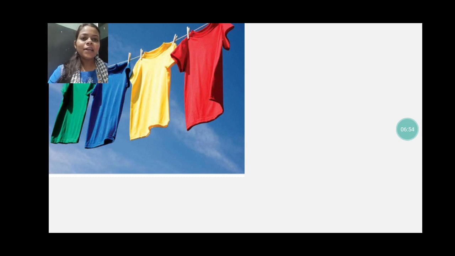The very natural way to make our clothes germ free is spreading them in the sunshine. Sometimes in the rainy season we are not able to do that, but whenever we get sunshine, we have to spread our clothes in the sun, so that whatever germs are present, and the foul smell that is sometimes present in our clothes, also get removed with the help of the sunlight.